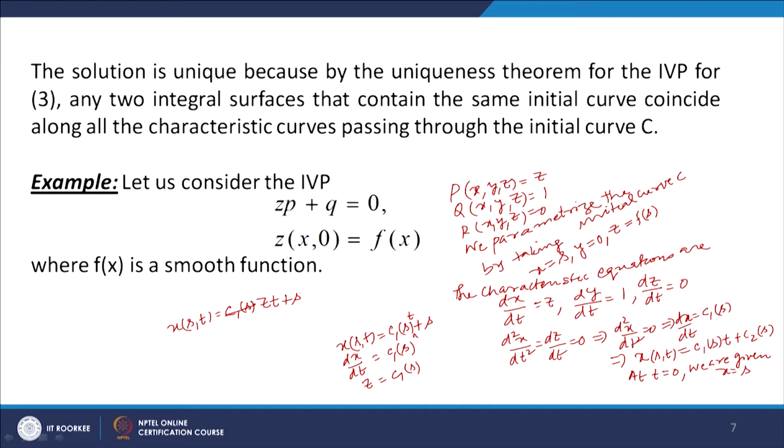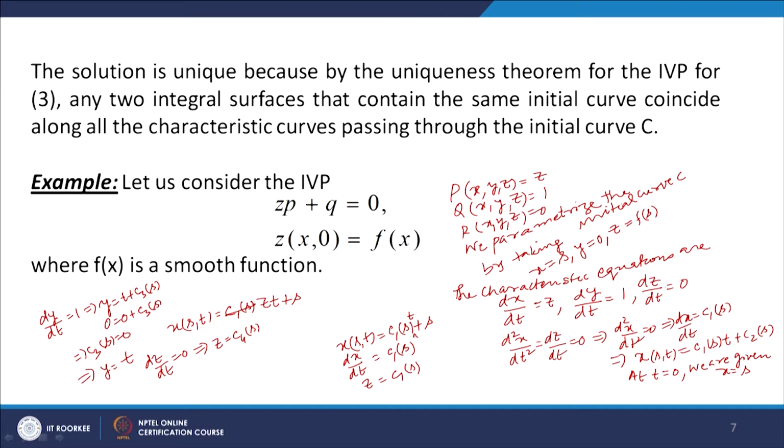And dy by dt is equal to 1 gives you y is equal to t plus some constant c3(s). Now at t equal to 0, y is equal to 0. So what do we get? 0 is equal to 0 plus c3(s), so c3(s) is equal to 0, which gives you y equal to t. So we have x(s,t) is equal to z t plus s, y equal to t, and dz by dt equal to 0 gives you z is equal to c4(s).